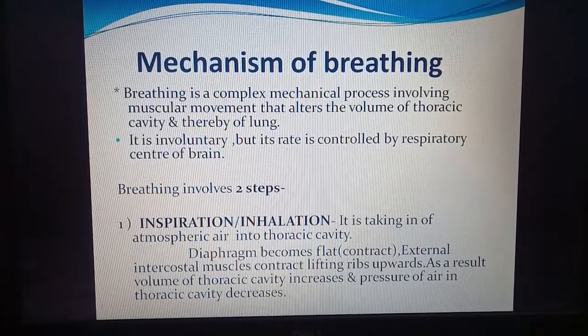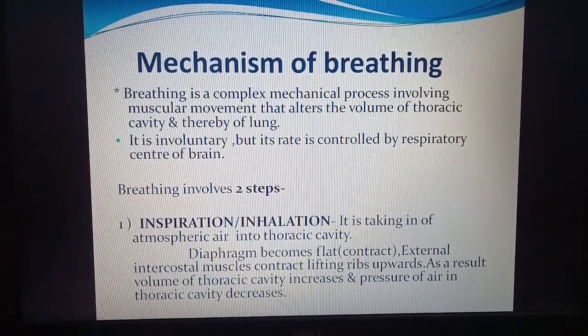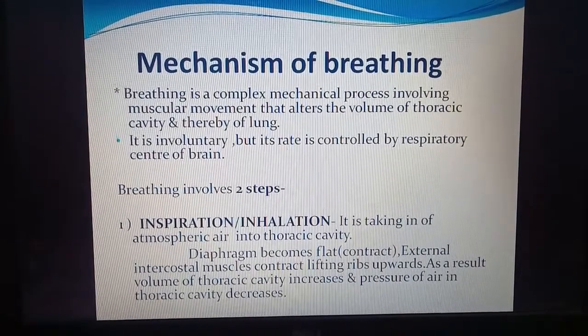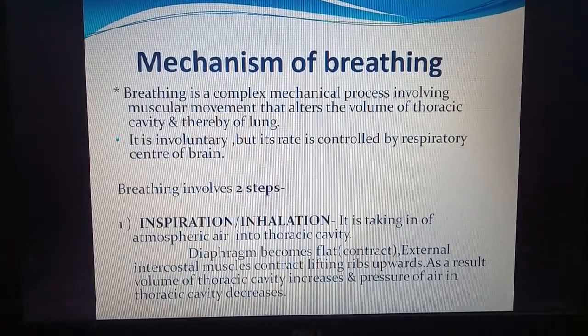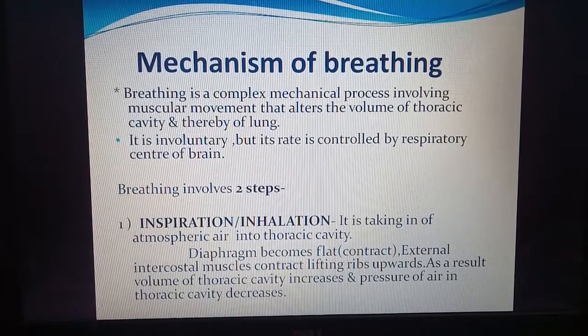As a result, the volume of the cavity increases, and we know that if the volume of a cavity increases, the pressure of air, being inversely proportional, decreases. As a result, air from the atmosphere enters the lungs because it will move from a region of higher pressure to a region of lower pressure.